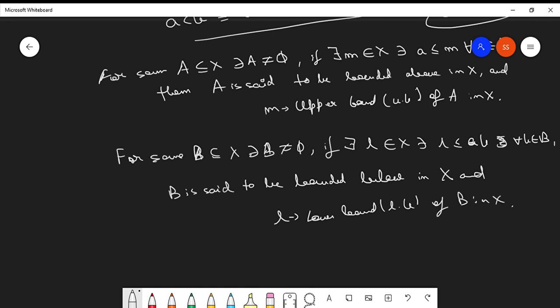Clear? So this is the basic meaning of being bounded above or being bounded below, and the meanings of upper bounds and lower bounds. Clear?